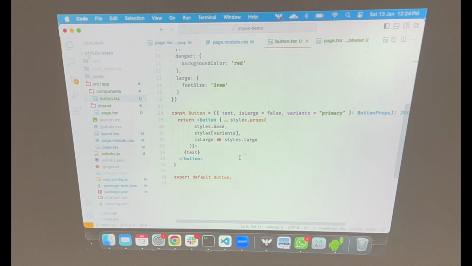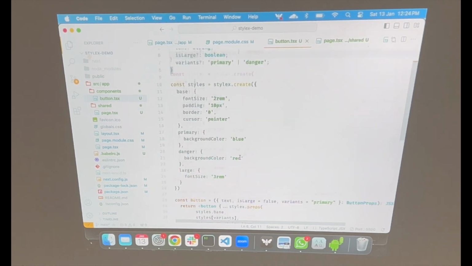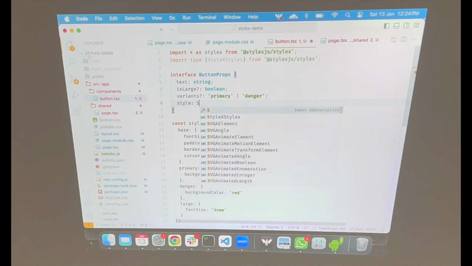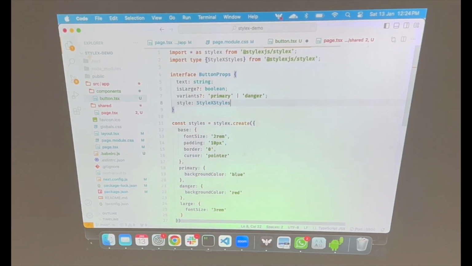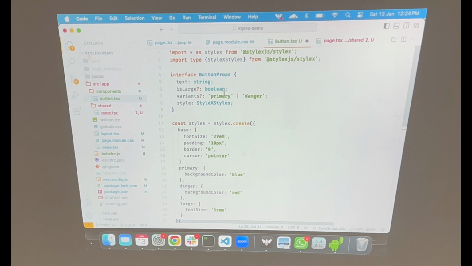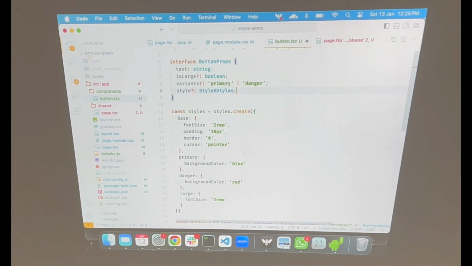Cool. Now one last thing that I want to show in this is how we can manipulate the style using the style object. So let me show you that. Let's say you want this button to be highly customizable. There is a type which StyleX exports. So let's say we are accepting something called style also, and let's make sure that it is also optional.